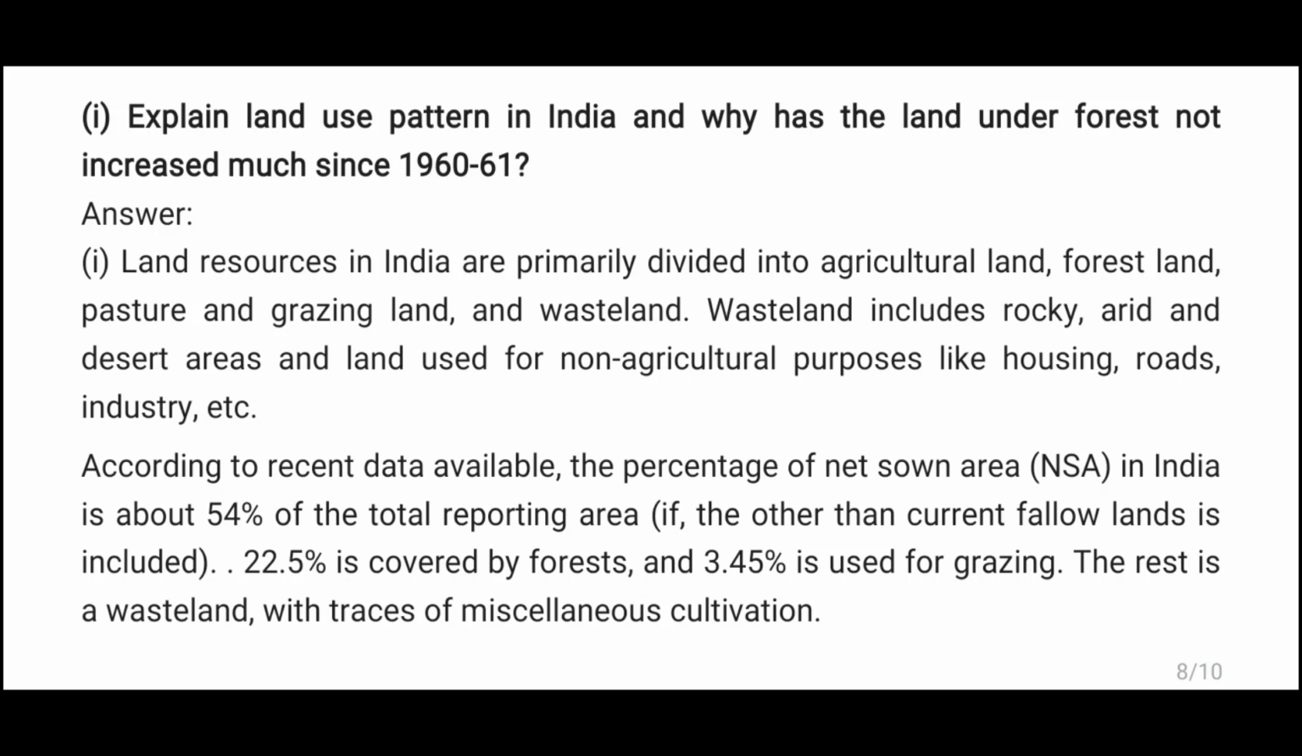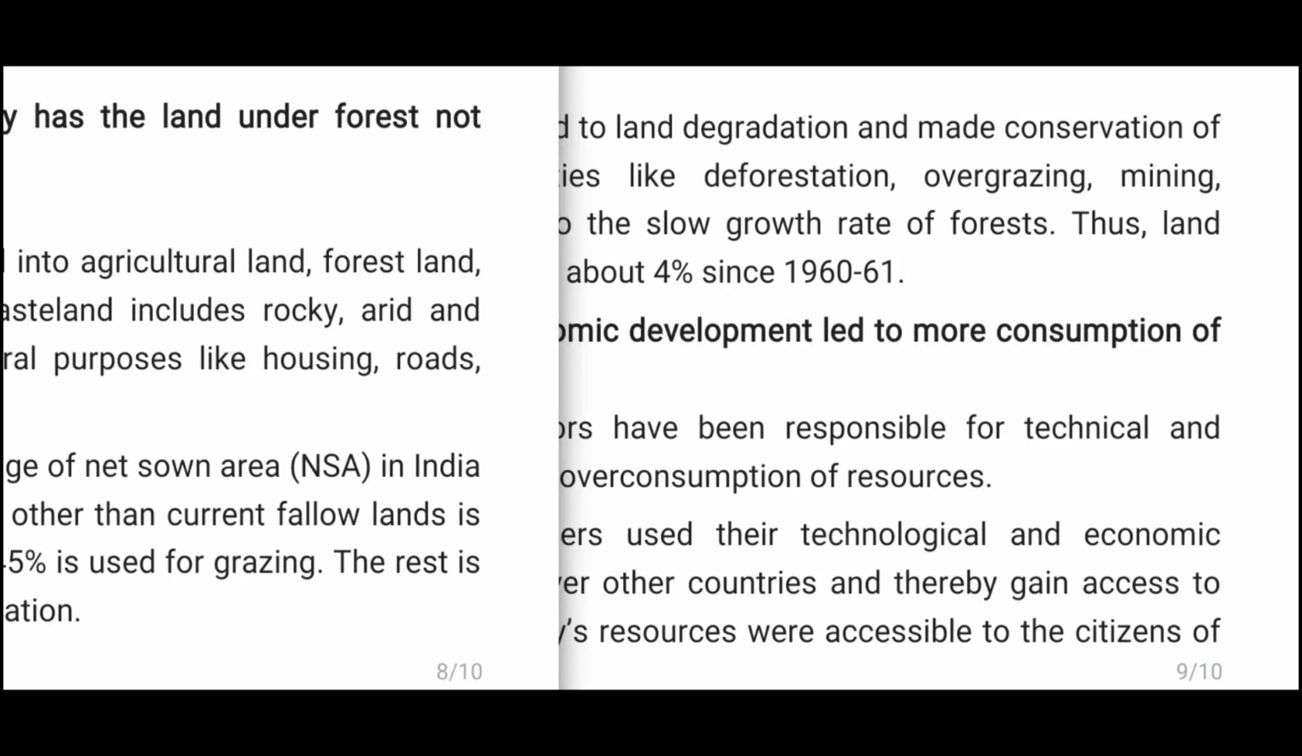According to recent data available, the percentage of net sown area, NSA, in India is about 54% of the total reporting area. If the current fallow land is included, the figure rises further. 22.5% is covered by forests and 3.4% is used for grazing. The rest is wasteland with traces of miscellaneous cultivation.